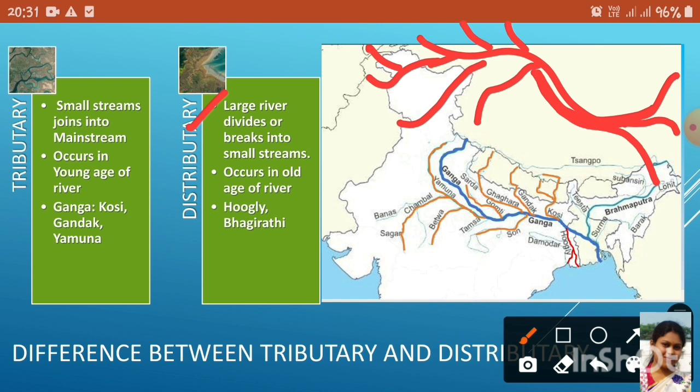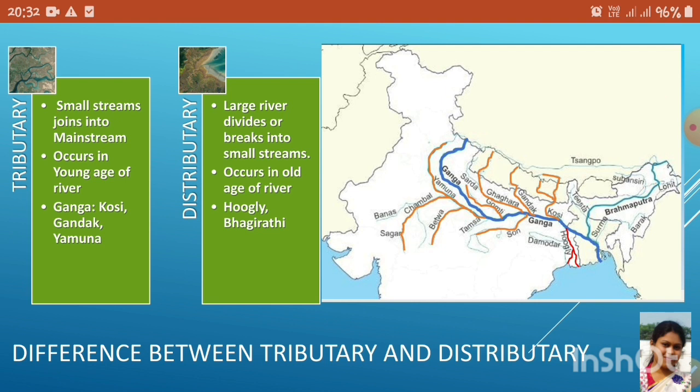Tributaries occur in the young age of the river. Young age means where the river originates. Here tributaries occur, and distributaries occur in the old age of the river, when the river merges with an ocean.